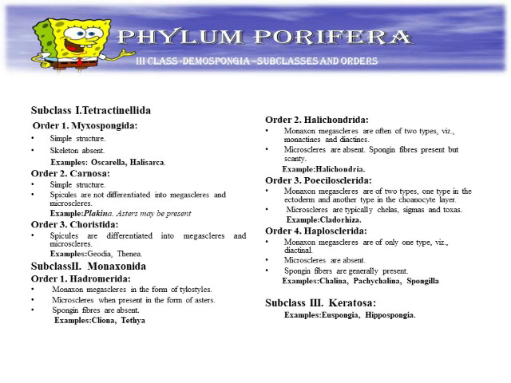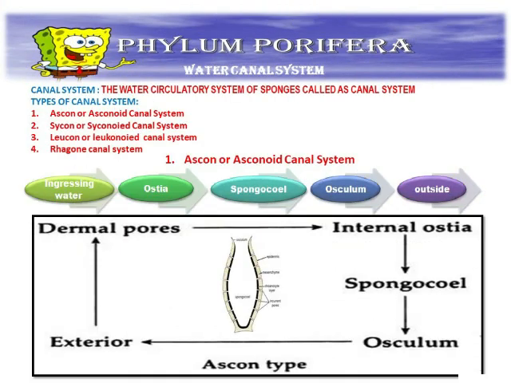A very unique feature is the canal system. The water canal system has four types in Porifera. First is the Ascon type. Ascon means a very simple type of canal system.